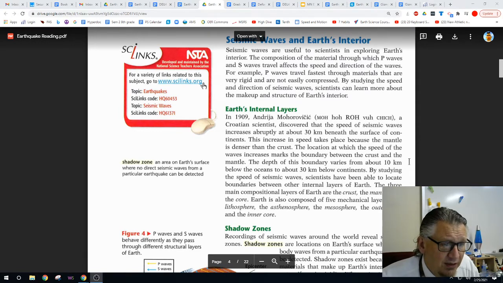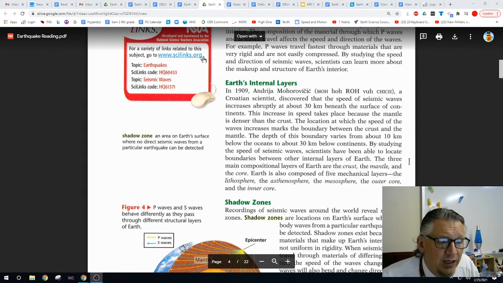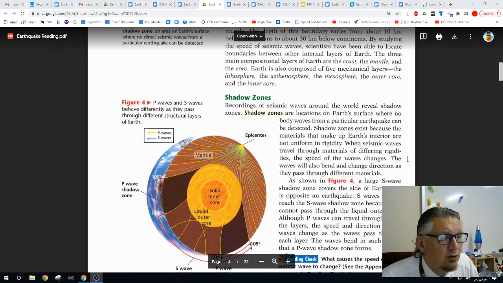By studying the speed of seismic waves, scientists have the ability to locate boundaries between other internal layers of the Earth. The three main compositional layers of the Earth are the crust, the mantle, and the core. Earth is also composed of 5 mechanical layers: the lithosphere, the asthenosphere, the mesosphere, the outer core, and the inner core.